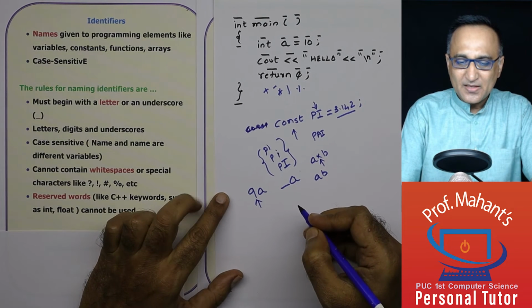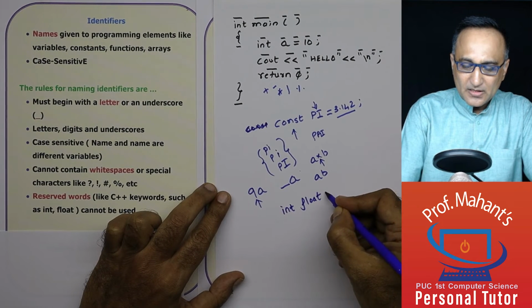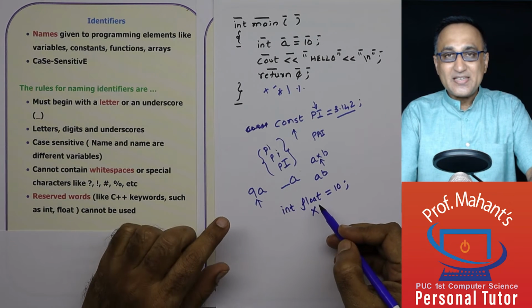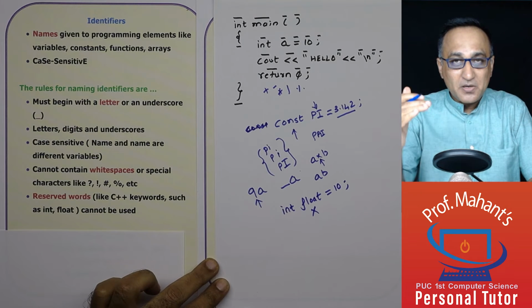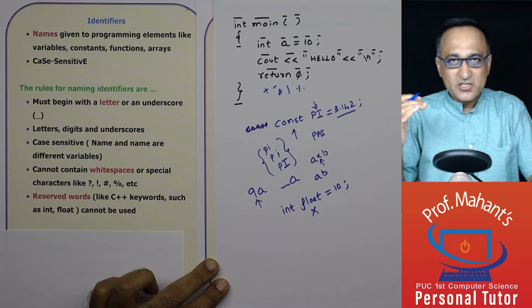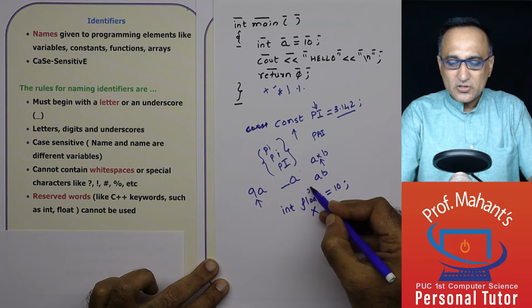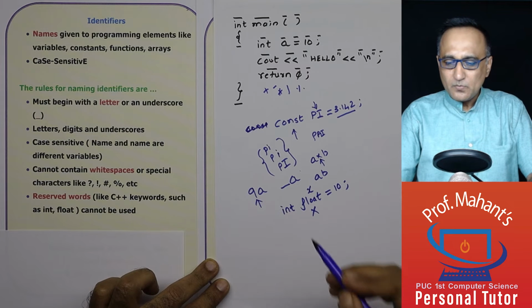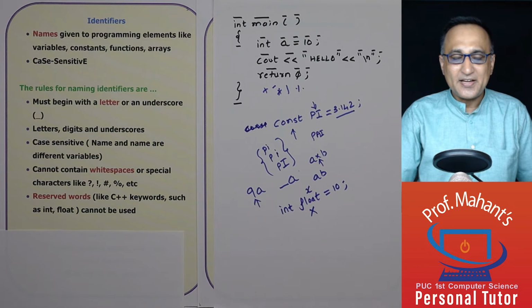I cannot say the name of a variable like this. I cannot say int float is equal to 10 because this is wrong. Why is it wrong? Float is a keyword or a reserved word. This is a word which has a very specific meaning to the C++ compiler. It is to be used only in the way the language tells you. Int is a reserved word, float is a reserved word. In place of float, you can use x because x is not used by the compiler with any special meaning. Whereas float is a reserved word or a keyword that cannot be used as an identifier.